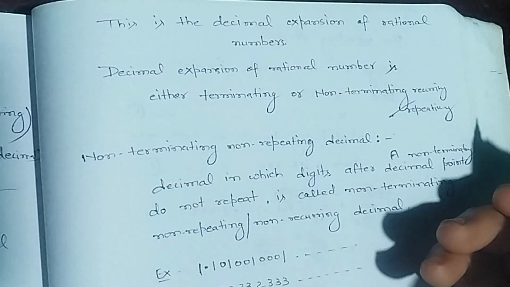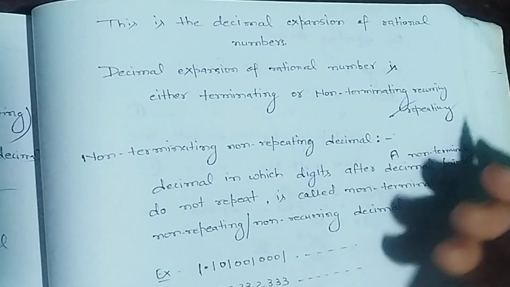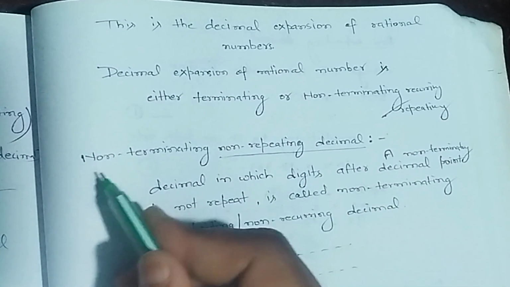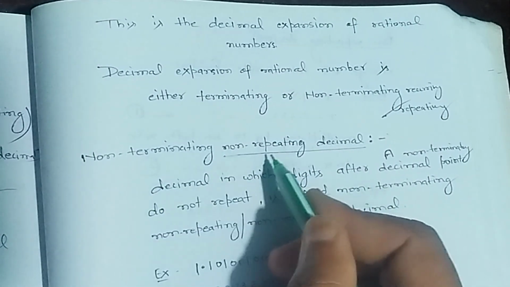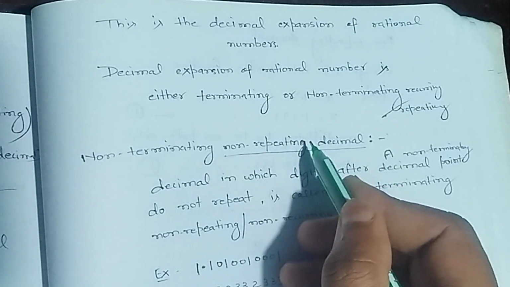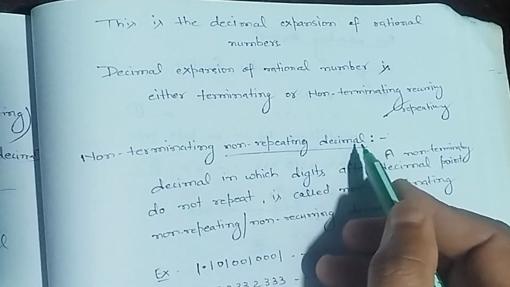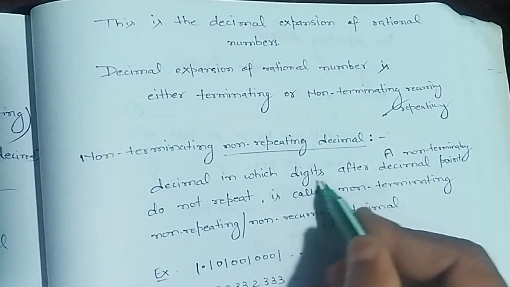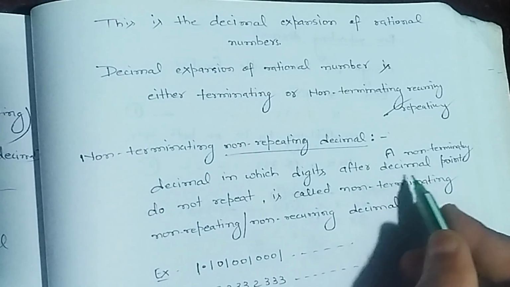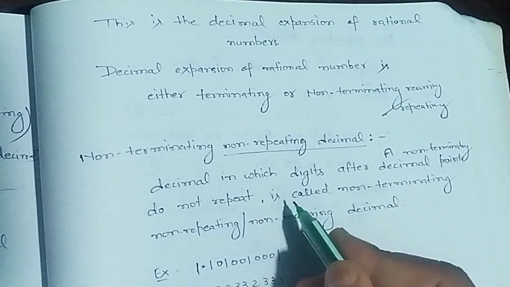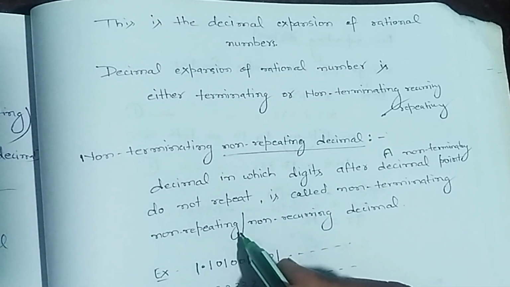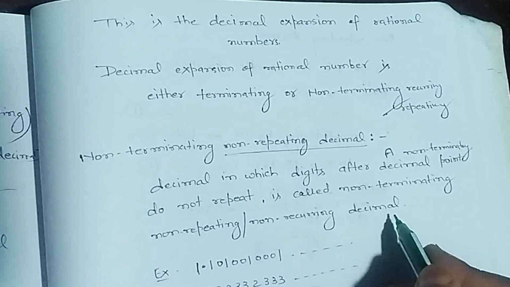Second type of non-terminating decimal is non-repeating decimal. Its full name is non-terminating non-repeating, that is non-recurring decimal. A non-terminating decimal in which digits after decimal point do not repeat is called non-terminating, non-repeating, or non-recurring decimal. For example,